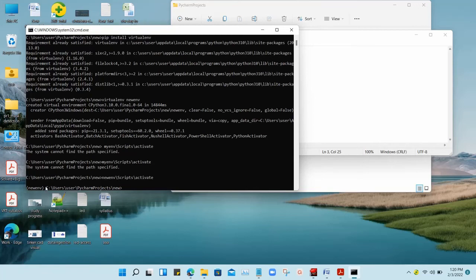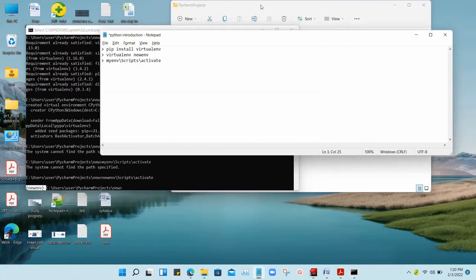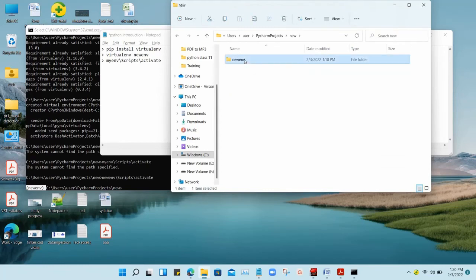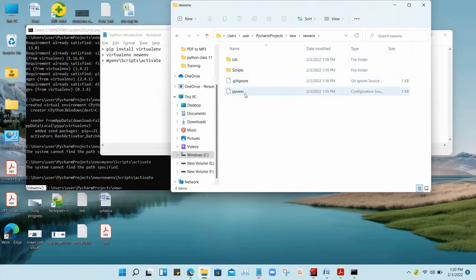Now you can see we have entered our environment. You can see there is an indicator, newenv. This shows we successfully created our environment and successfully activated it. We can see here newenv. Yep, you can see that.